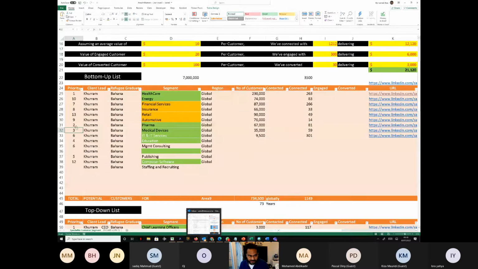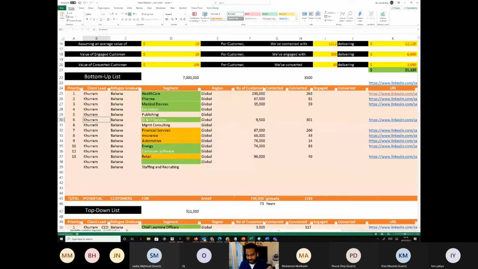Let me do one thing, right? Let me just sort it the right way. If I sort this, I hope you can understand what I'm trying to do. So this becomes your everyday working sheet, live every day. This will be live. I can now go to Kisha and Izra's sheet as well, right? Because they are doing the exact same thing.